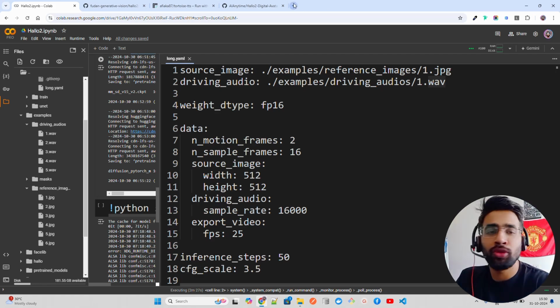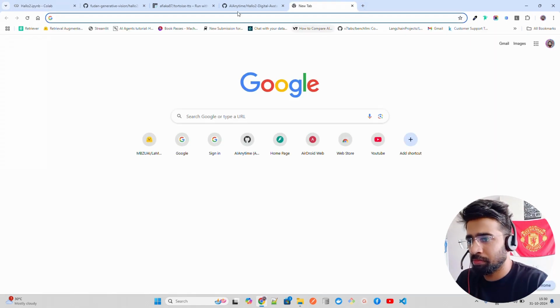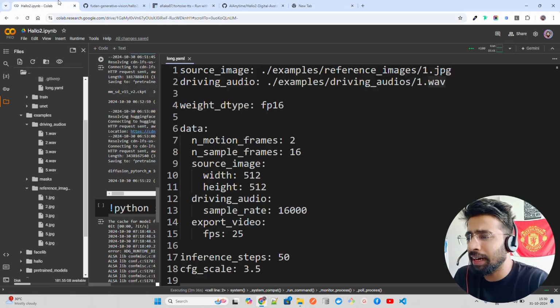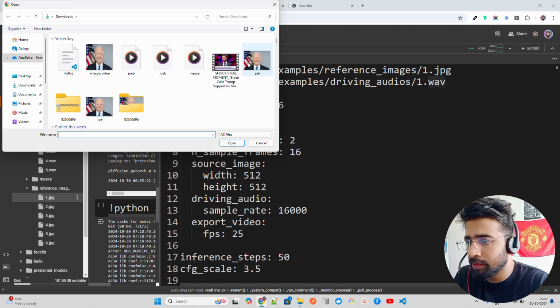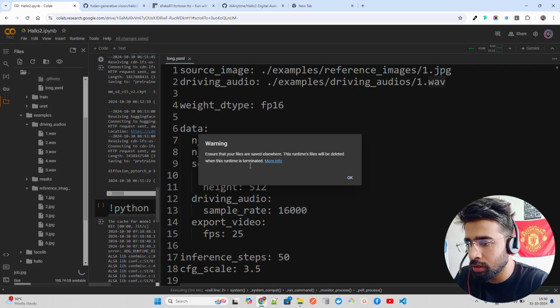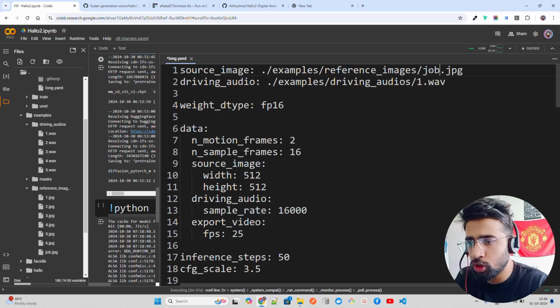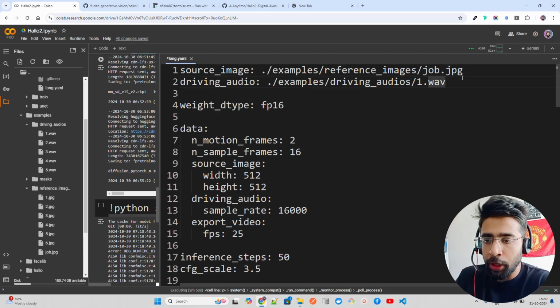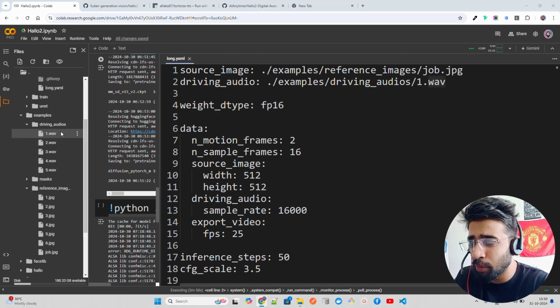Let's take somebody's image. Whose image should we take, guys? I don't know, probably, yeah, I think Biden is fine. So we can have Biden's image over here. What you have to do is upload Biden's image. So I'm uploading, you can see there's something called job.jpg. I'm just going to replace this with job, and then you replace your audio file. You have to upload the audio in driving audios here. So let's come and upload that audio.